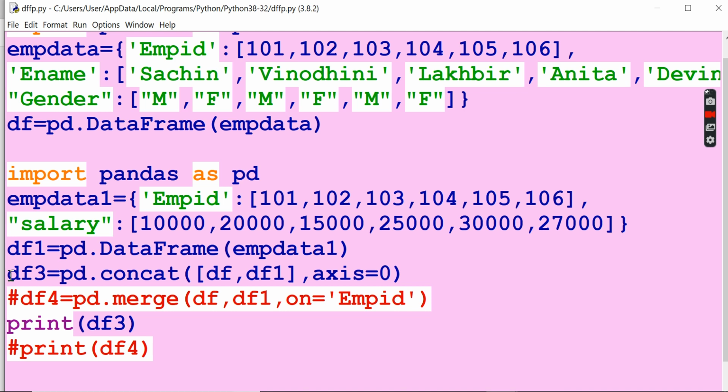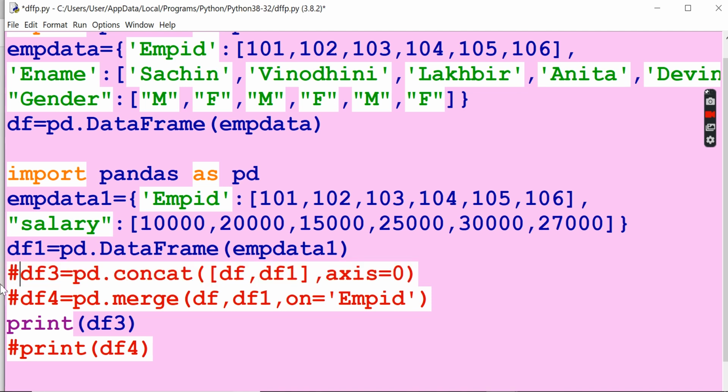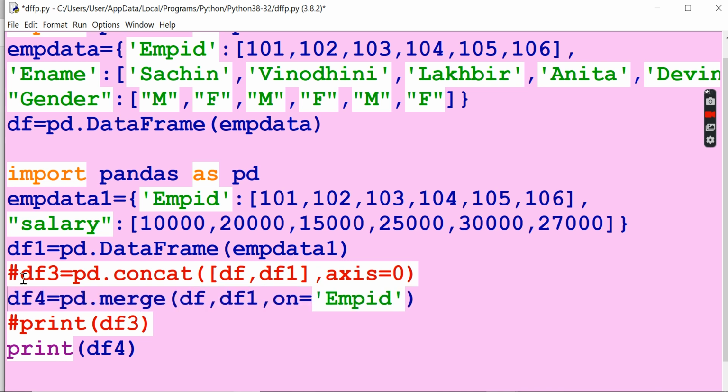Now merging is a little different. What is merging? I am just going to make df4. If you pass the hash sign, that particular line will not be executed by the system, so I am just commenting that out. Now you see here, df4 is where you are using merging.